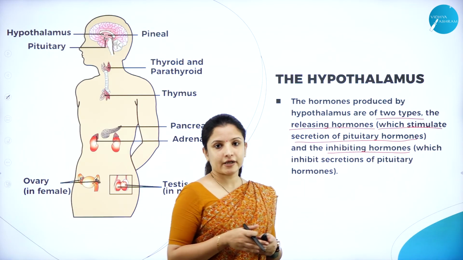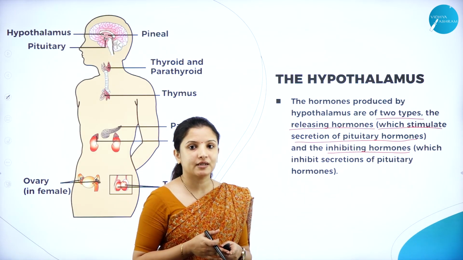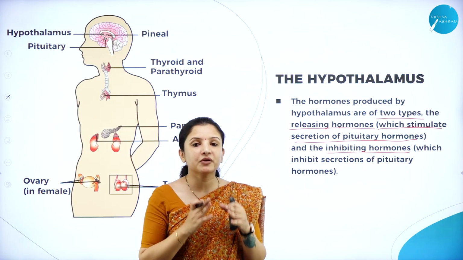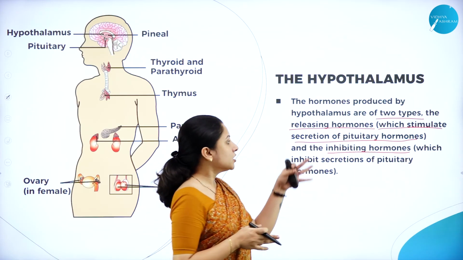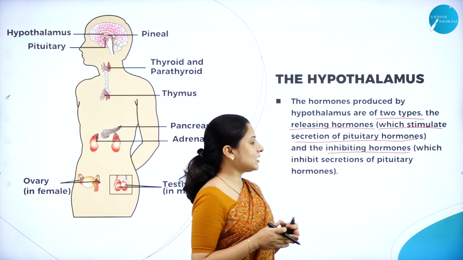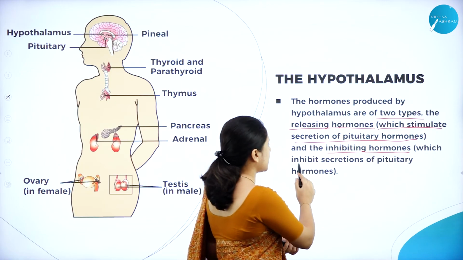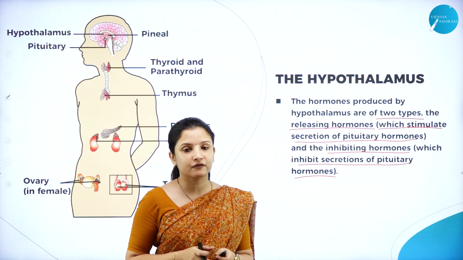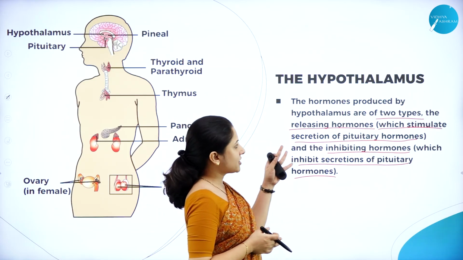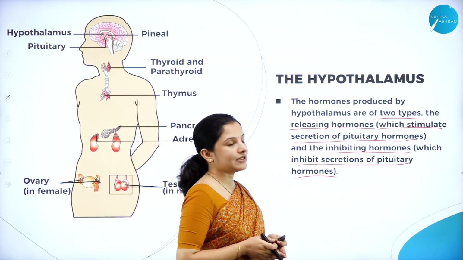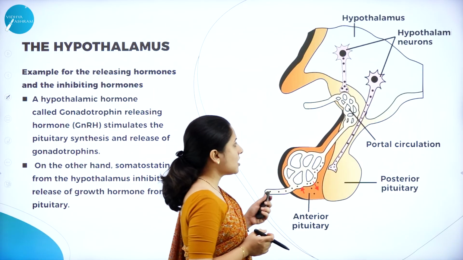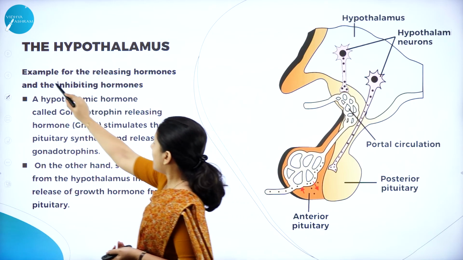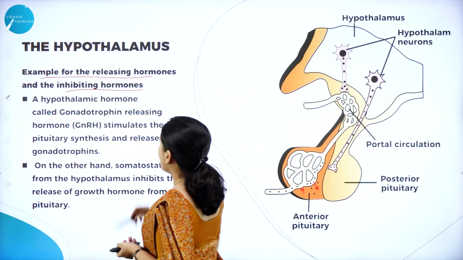Next, we have one more kind of hormone secreted by the hypothalamus, which is called the inhibiting hormone. Inhibiting means to prevent something, to stop something. So, here the inhibiting hormones inhibit the secretion of the pituitary hormones. They switch off the pituitary gland, preventing the secretion of the pituitary hormones. So, we shall study some examples of these releasing hormones and the inhibiting hormones.